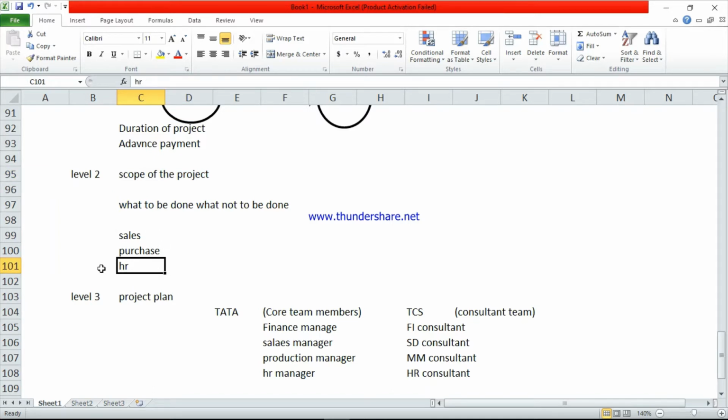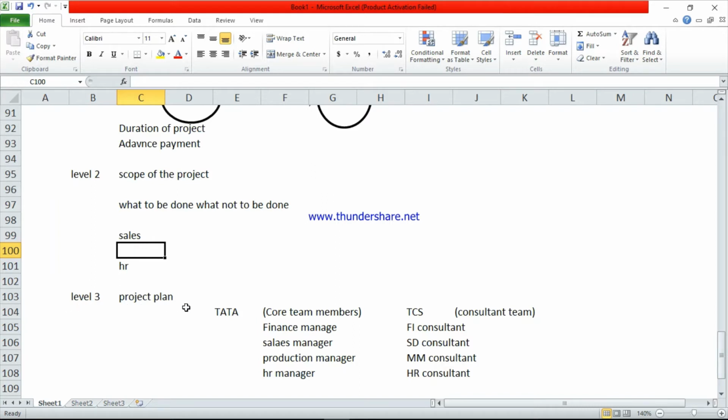Now they don't want to implement all modules in SAP. So in level 2 they decide which modules we require and which we need not implement in SAP. They will remove some modules. Suppose they don't want the purchase module, they will remove it from SAP. So this is level 2.